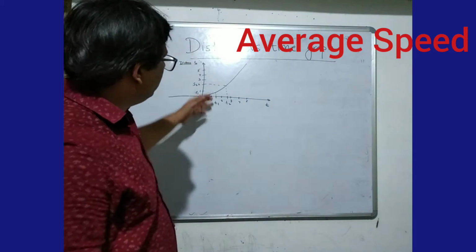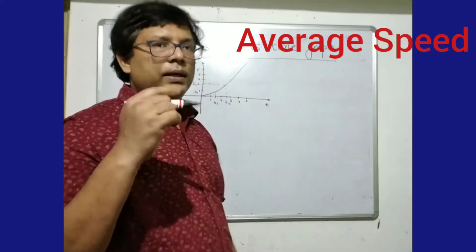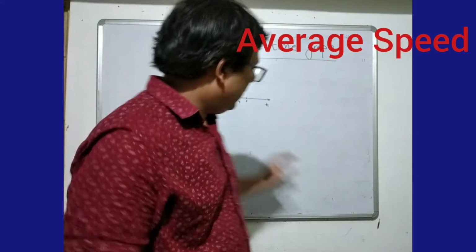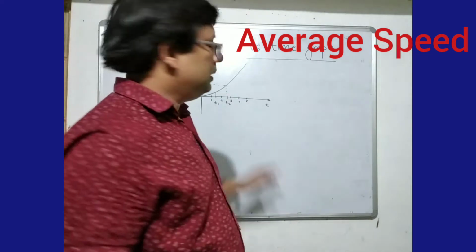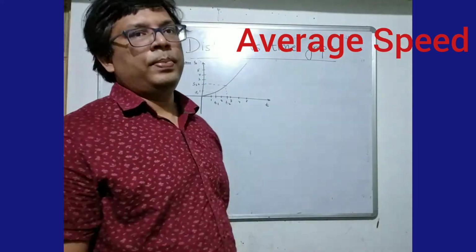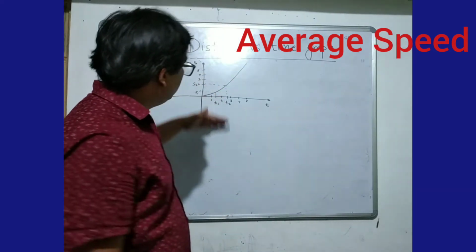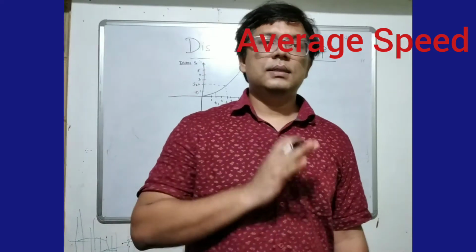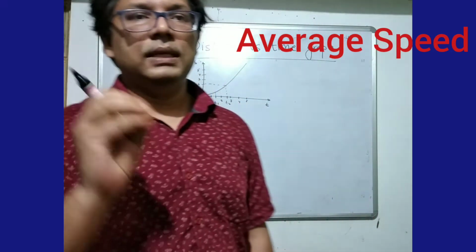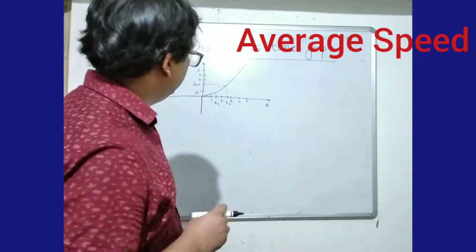So in this graph you are seeing that distance is always positive, and not only that, as time moves, distance is going up, distance is increasing. So the graph cannot be decreasing. Distance always increases with time. Distance never decreases even for a second with time. So we have to keep that in mind.